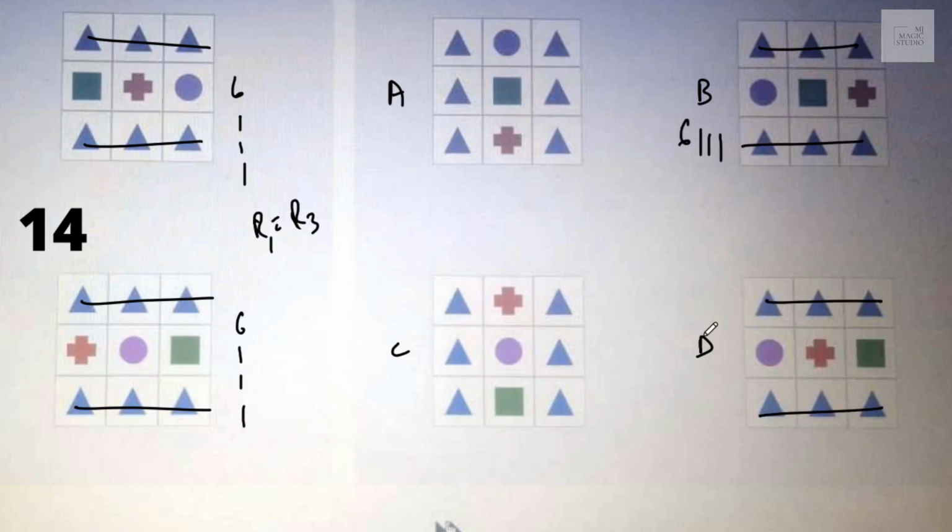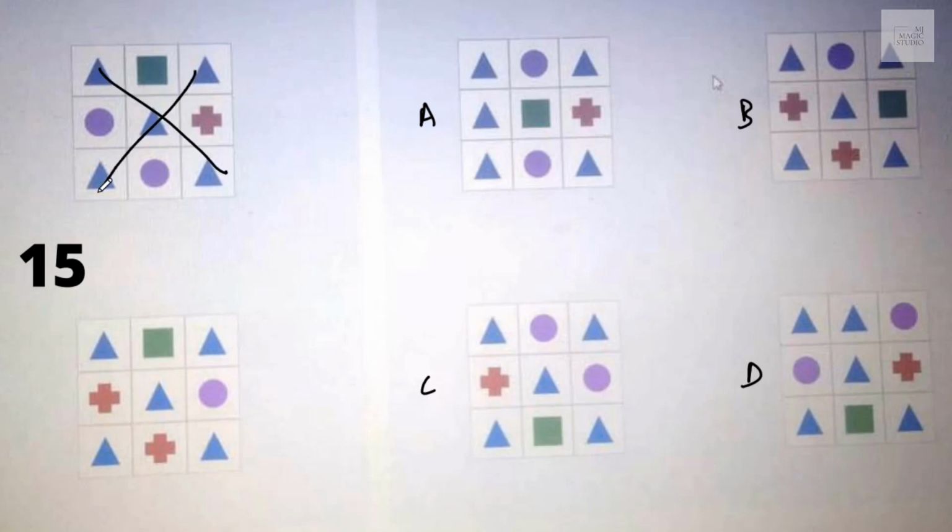And in D, again, we have row 1 equal to row 3 with the same symbols, 6, 1, 1, 1. Great. Go with B and D in spite of the fact that A and C have the same count of 6, 1, 1, 1, but column 1 equals column 3. So B and D show a more intense relationship, what's been shown in the question, isn't it? On to the next screen.